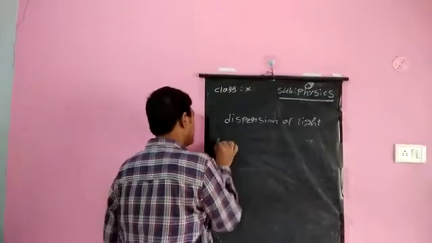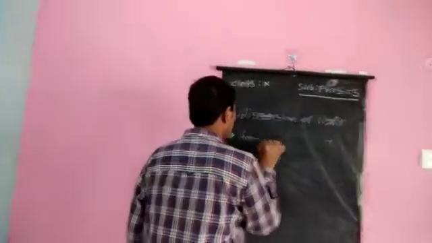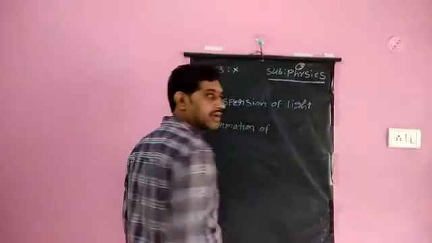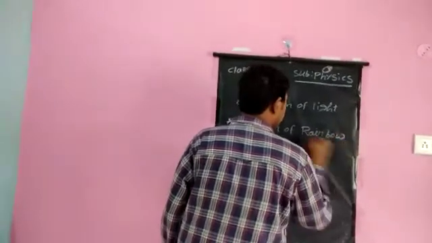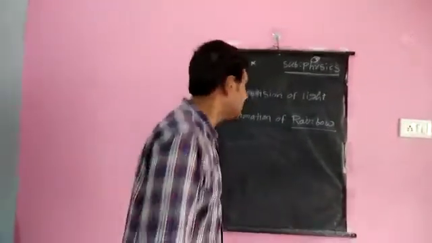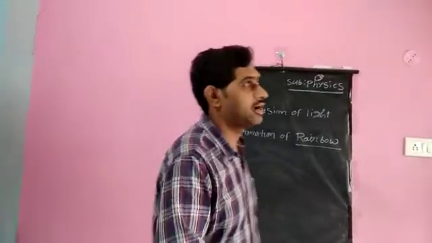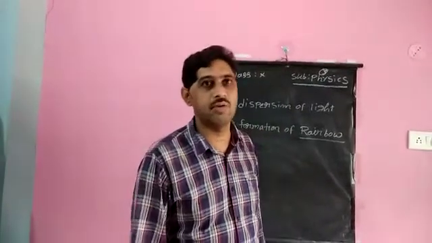You see the application of this dispersion of white light: the formation of a rainbow. An application of dispersion of light in our day-to-day life is the formation of a rainbow. You have seen a rainbow already. The formation of a rainbow takes place because of dispersion of white light. A rainbow is formed immediately after a rain shower, when sun and rain are both present at the same time. Only then will the rainbow be formed.